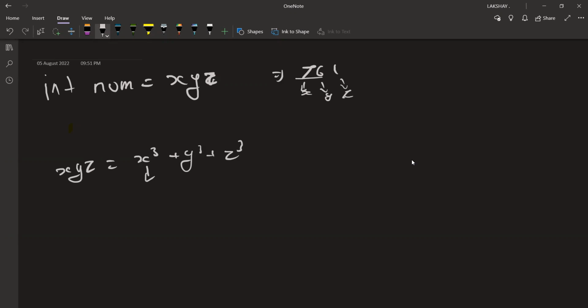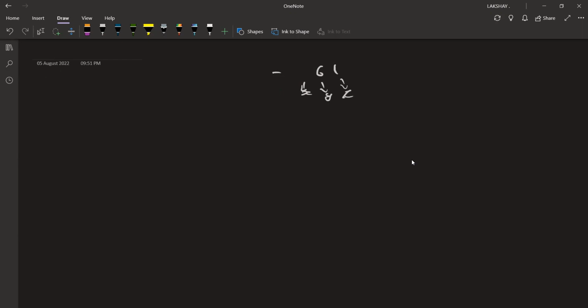So what do I need to do? I need to get a digit one at a time, calculate its cube, and add it to the sum. For the normal approach, I will have an integer n, which I will read using sc.nextInt.